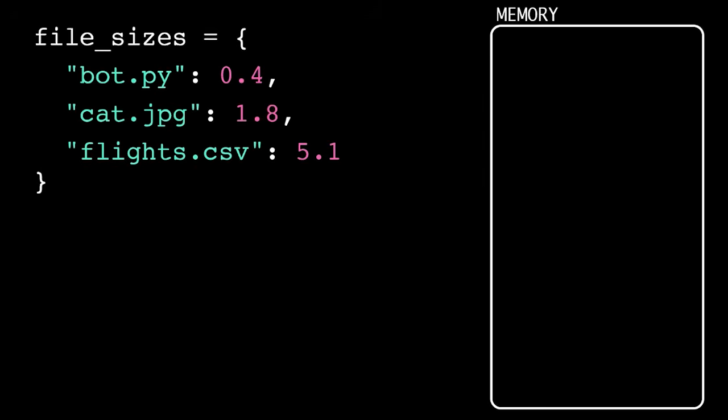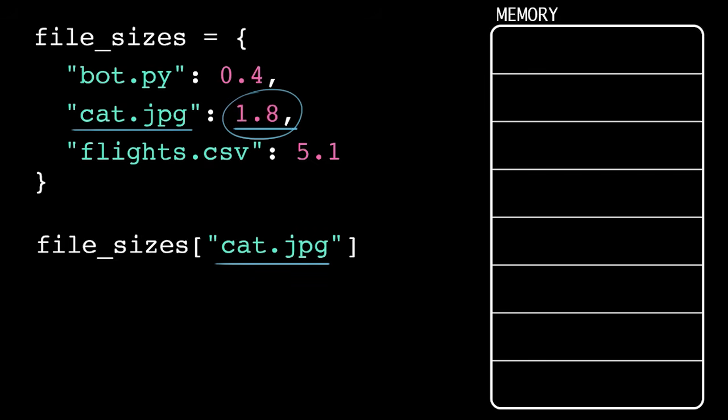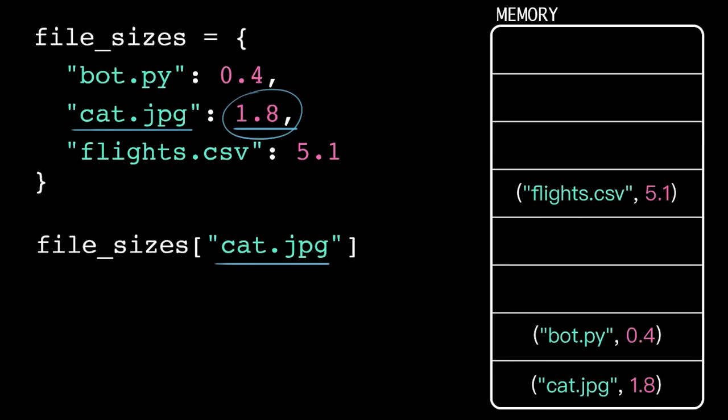How does the computer store a dictionary in memory? Here, we have a dictionary where the keys are the names of files, and the values are the sizes of those files in megabytes. With dictionaries, we know that we can look up a value using its key, but how does the computer represent that relationship? In memory, the computer just stores the key-value pairs in a list-like structure. Each slot in the list is either empty or contains a matching key and value.